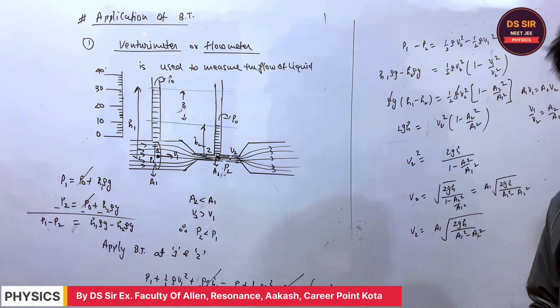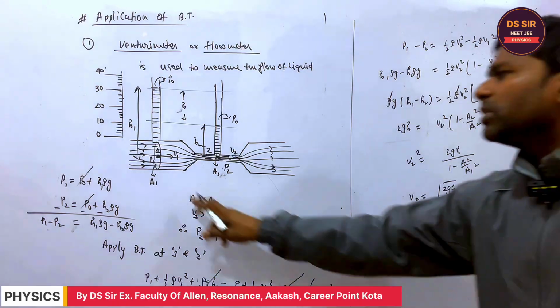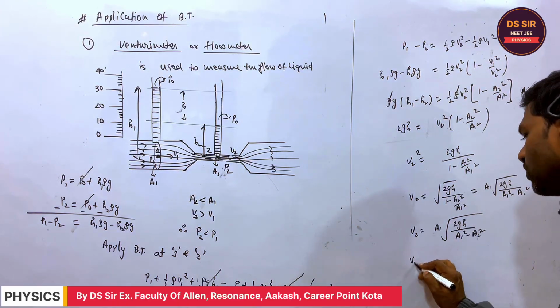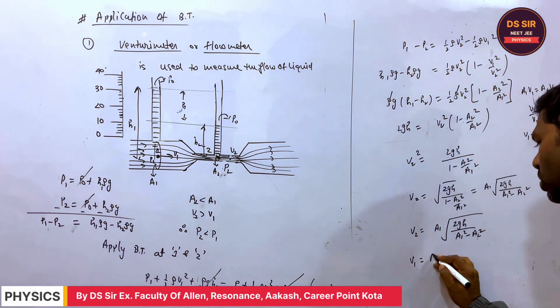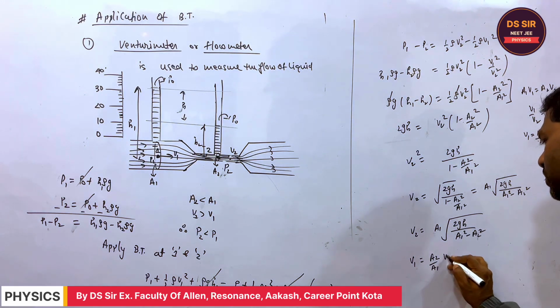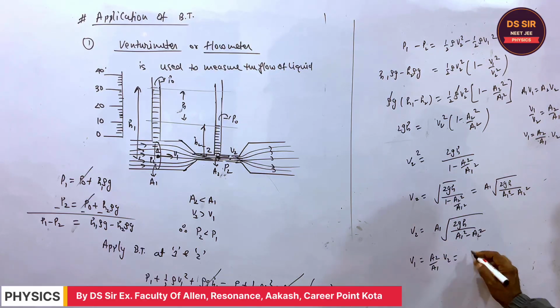You tell, right? And if they ask what is the velocity V1, how would you find V1? V1 is A2 upon A1 into V2. What is the value of V2?